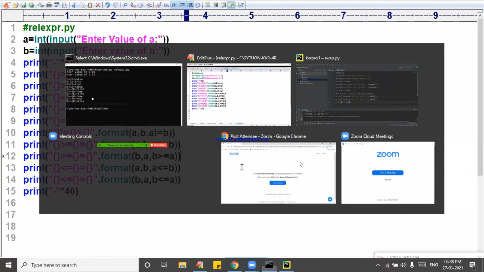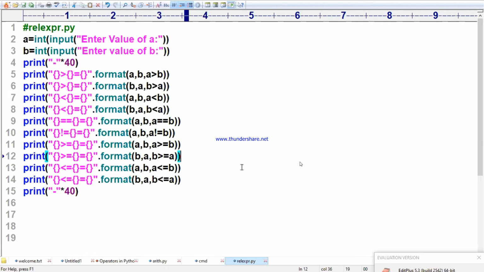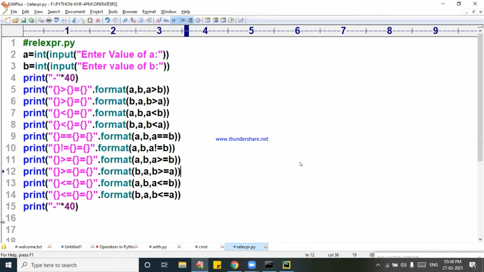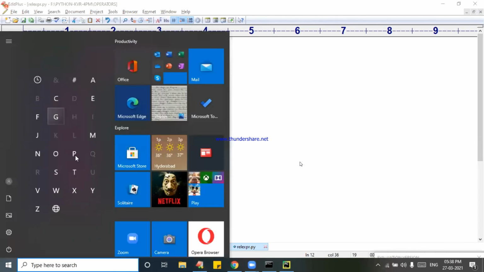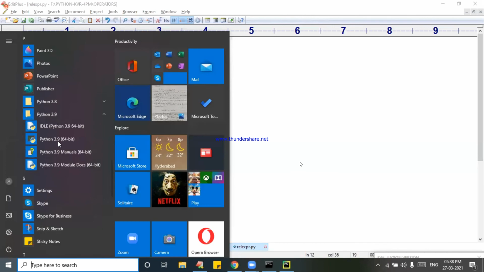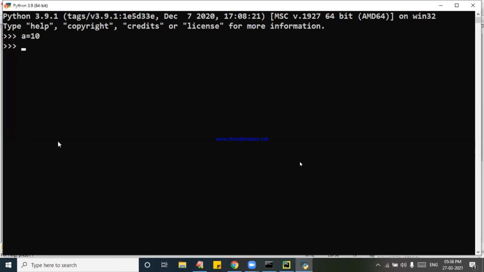Check it out. If you want, I will go to the Python command prompt, because you asked the doubt, and you must follow the syntax. All of you observe. One doubt, Sai Kumar got it. Take A is equal to 10, B is equal to 20. These are the values. Now our Sai Kumar is writing A greater than B is equal to A comma B. Tell me.